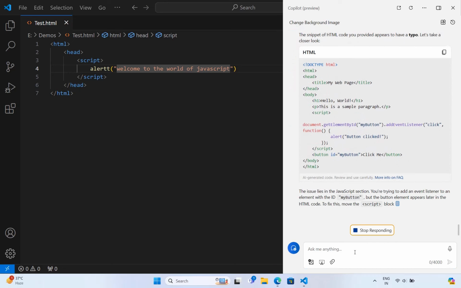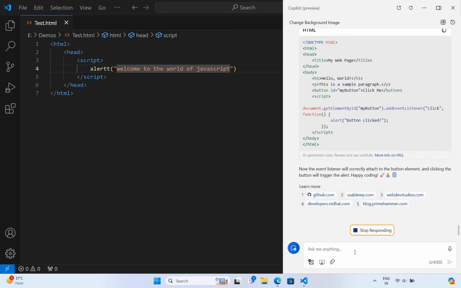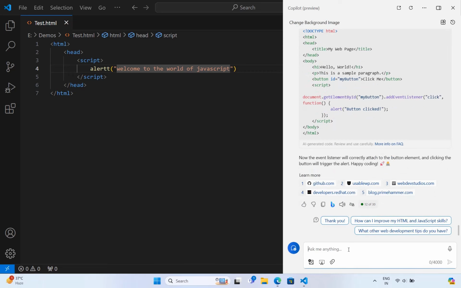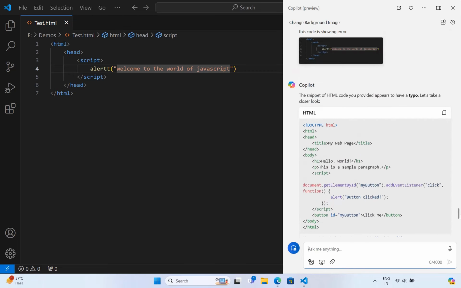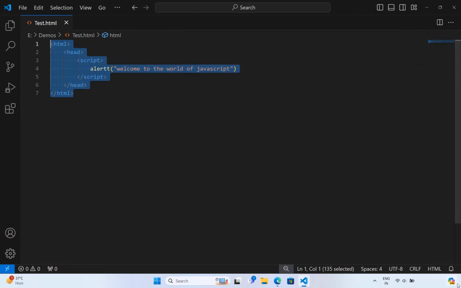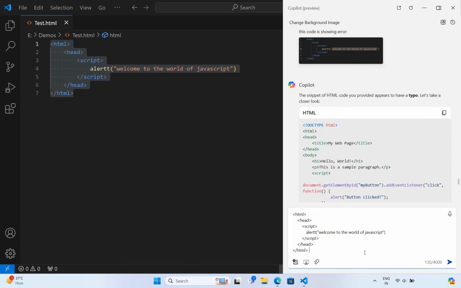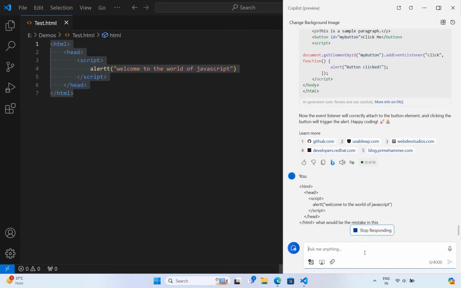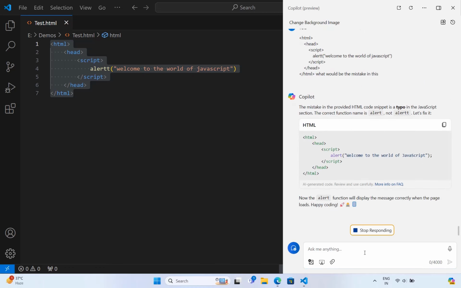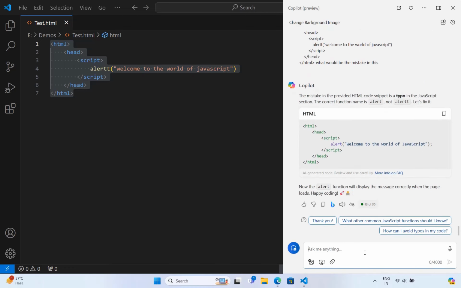Yes. So you can find out, right? It's like showing some sort of HTML code which can be replaced by this particular piece, right? Fine. So rather than this, let's try another way. Let me copy the content and paste it here directly. What would be the mistake I have done in this? Let's check how Copilot behaves now. Wow, this time you can see it is showing a proper alert rather than my alert which I have written in line number 4, right?